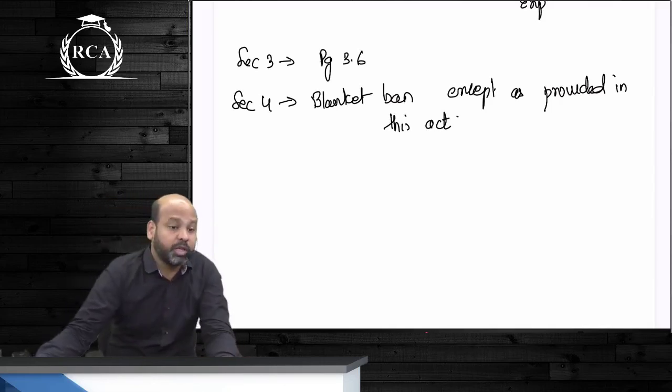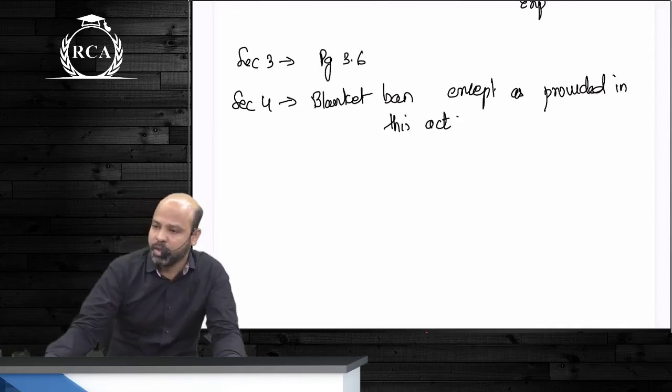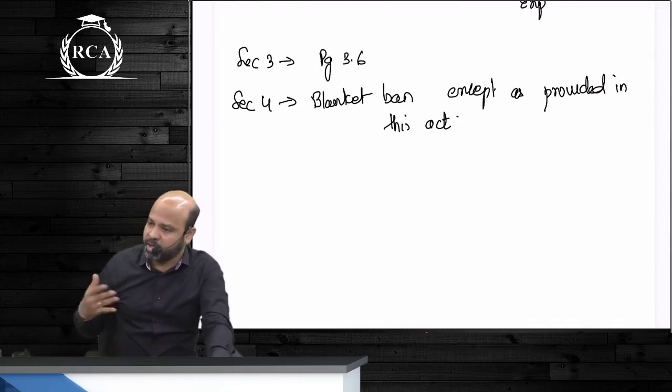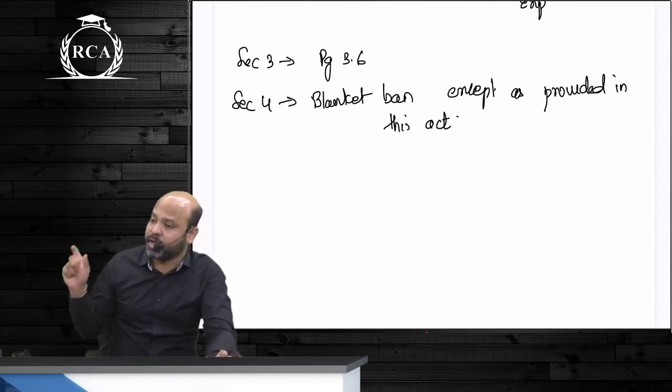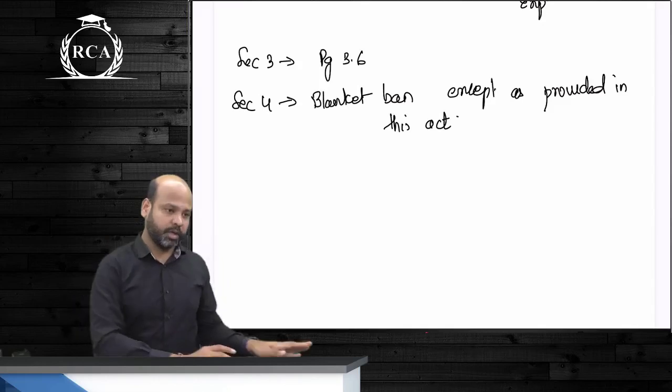Section 4, Beta, puts a blanket ban on every transaction. It says that everything in relation to foreign securities, foreign currency, foreign assets is not permitted unless as provided under this Act. Only if it is provided you're supposed to execute it, otherwise you're not supposed to execute it. Are we clear?